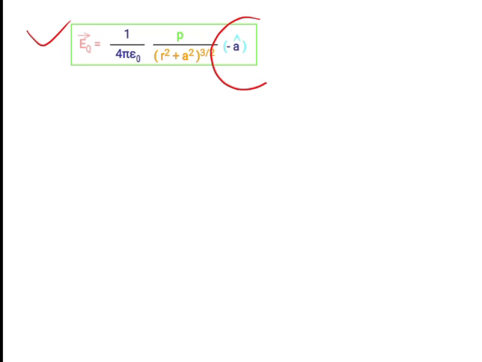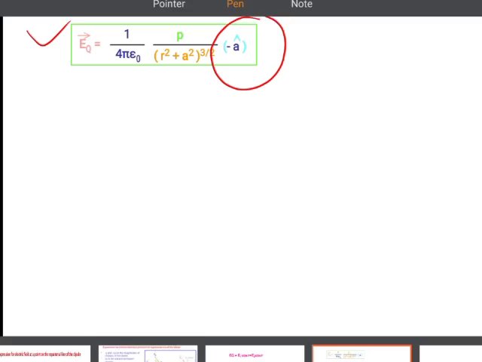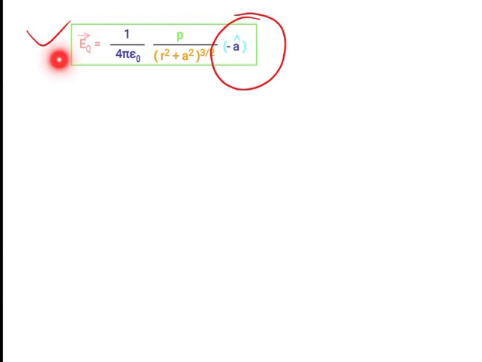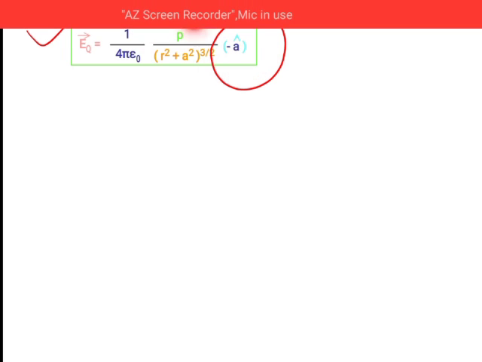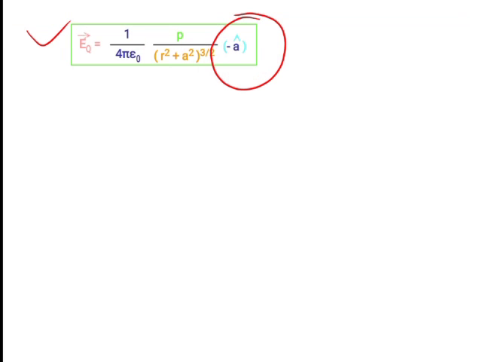Along with that, I just mentioned here minus A cap. A cap is nothing but a unit vector, so it shows the direction of the electric field, and of course its value is 1, which will not affect the equation. But why the negative sign? Because we discussed in the previous slide that EQ and P are opposite in direction. Dipole moment and EQ are both opposite in direction, so for that reason we have to mention this negative sign, minus A cap. Because the dipole moment is opposite to the electric field.